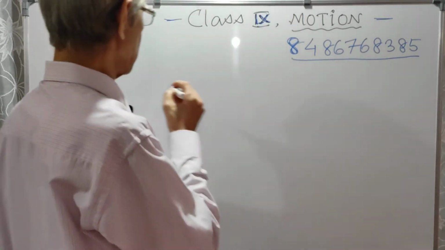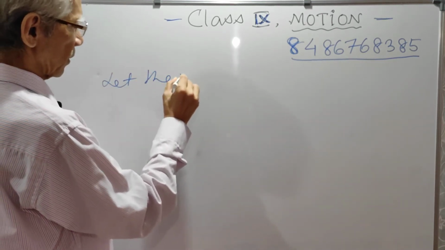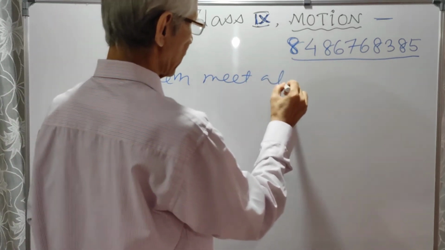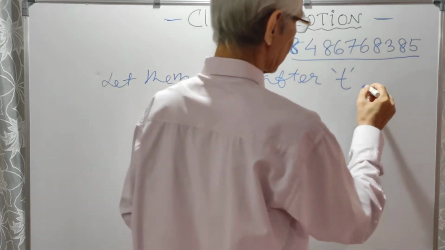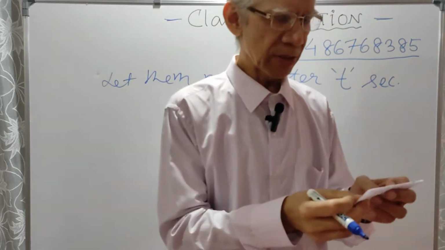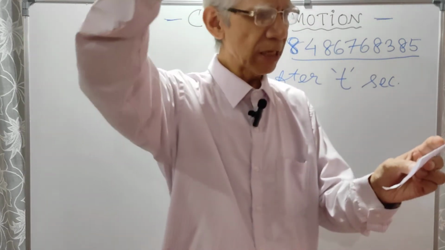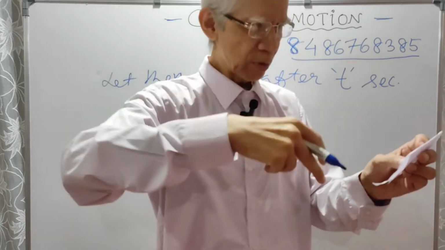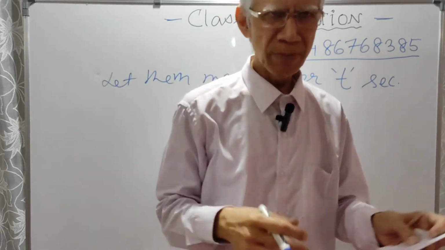Now let them meet after t seconds. So after t seconds of the first body going up and after t seconds of the second body coming down, they meet, since they are thrown and dropped at the same time.